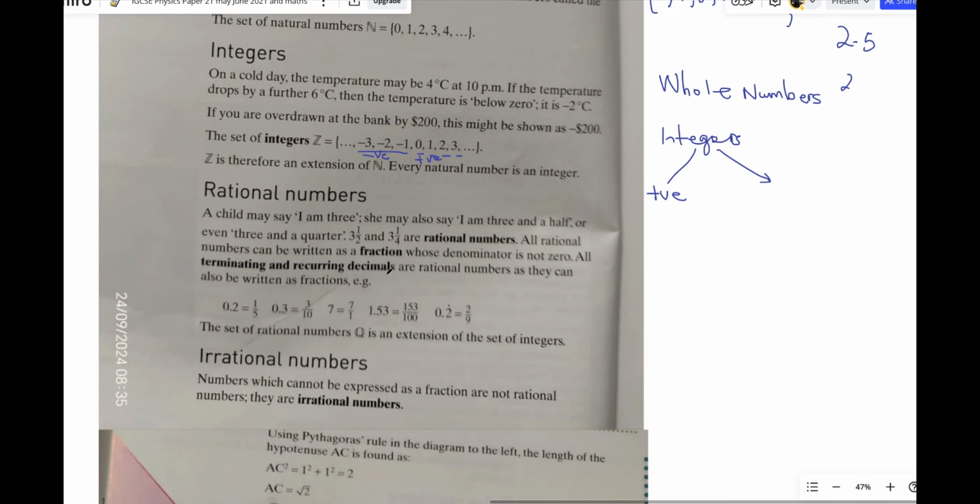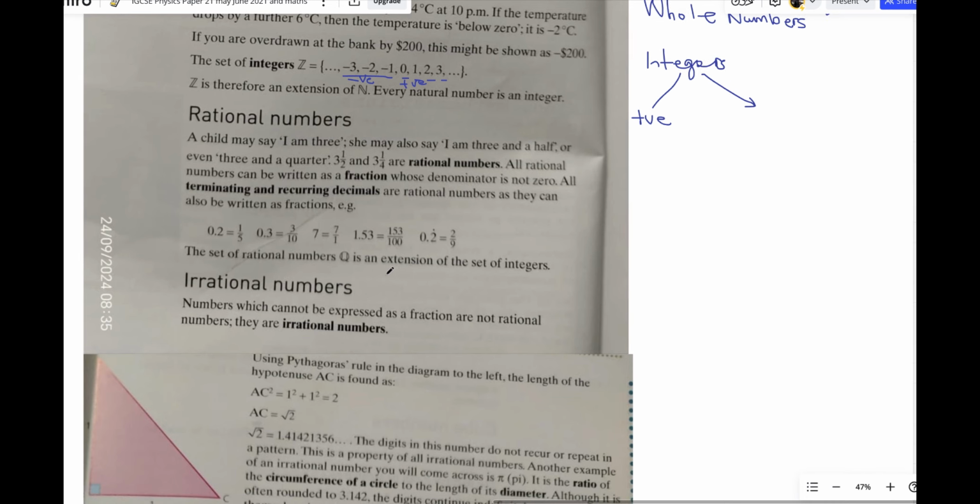Now we move to rational numbers. Rational numbers are numbers which can be expressed as fractions. Most of the time, numbers that you can express as fractions, you can also express as decimals. So rational numbers are numbers which can be expressed as fractions, okay? Now let's begin to take a look at them.